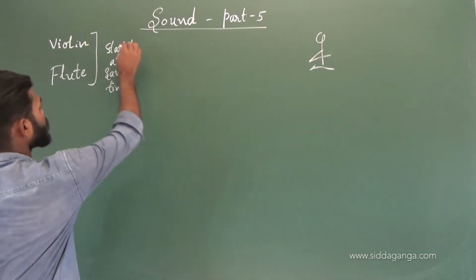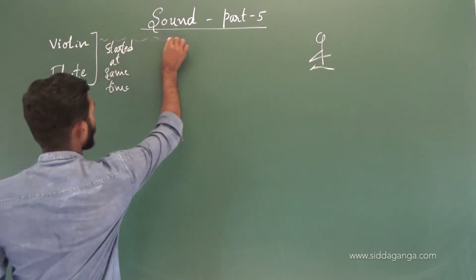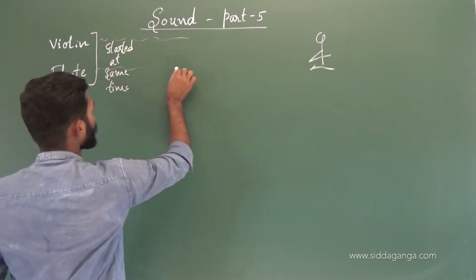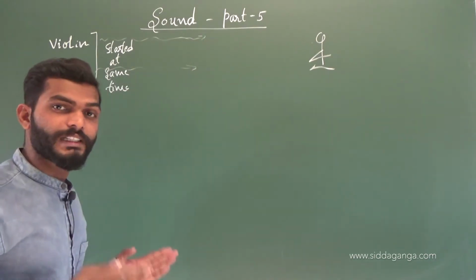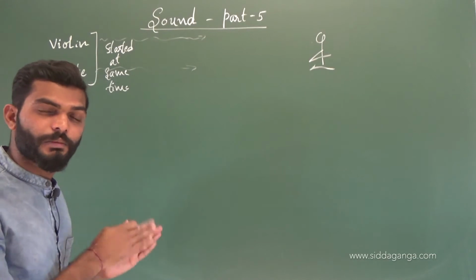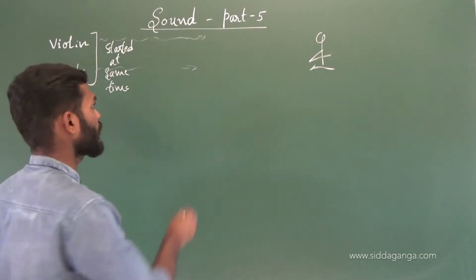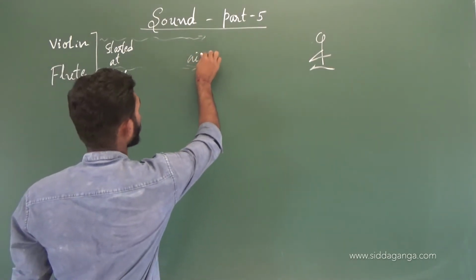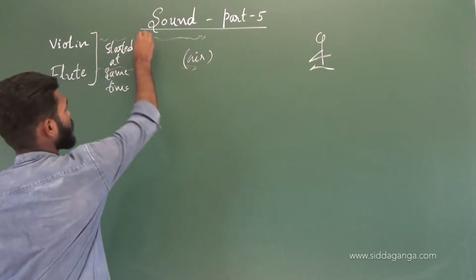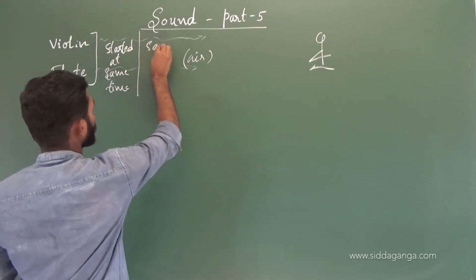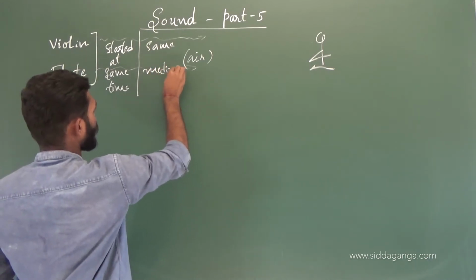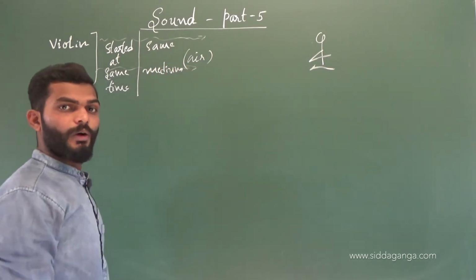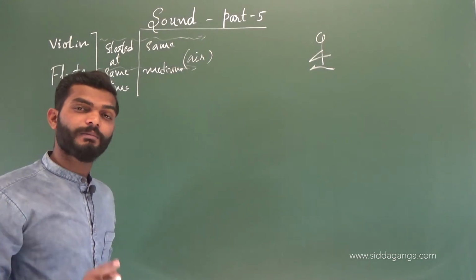And they are producing sound, and that sound is traveling, and the sounds of both musical instruments are traveling in the same medium, say air medium. Here the medium is the same. Sounds are passing through the same medium, that is air.